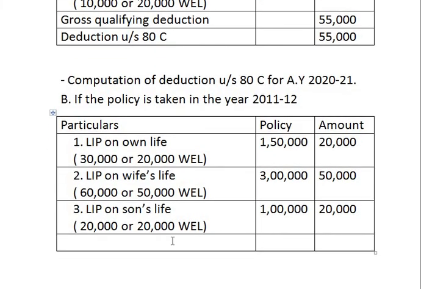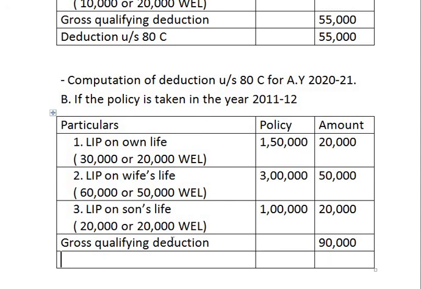Coming to next, now we have to find the gross qualifying amount. Gross qualifying deduction. What is gross qualifying deduction? 20 plus 50 plus 20 comes to 90,000.